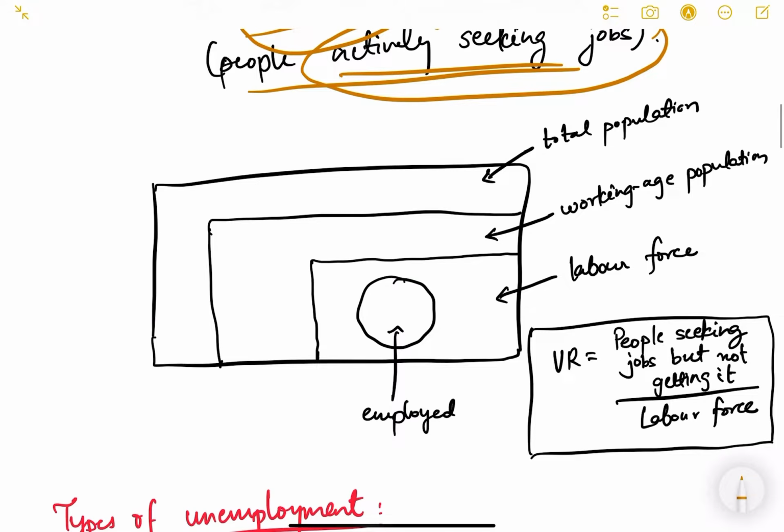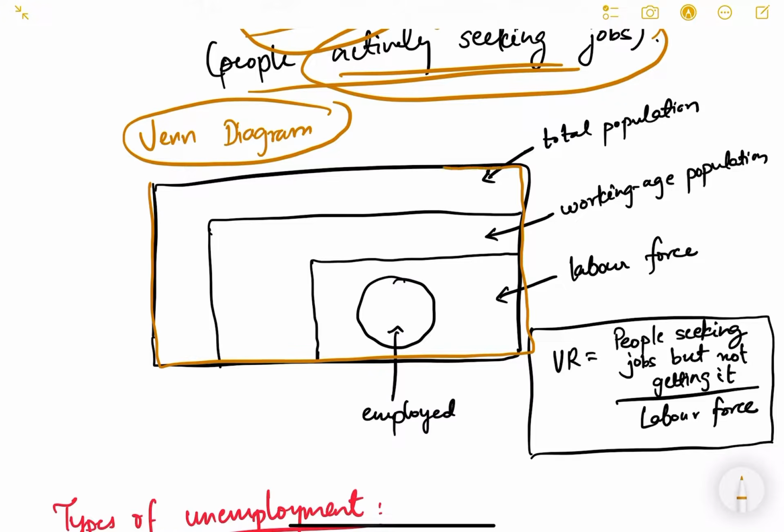Let us understand this through a Venn diagram, which is a concept of mathematics. This big rectangular box is the total population of the country. Say for example India, the total population is 1.4 billion. In this there will be children, retired people, young people, everybody.